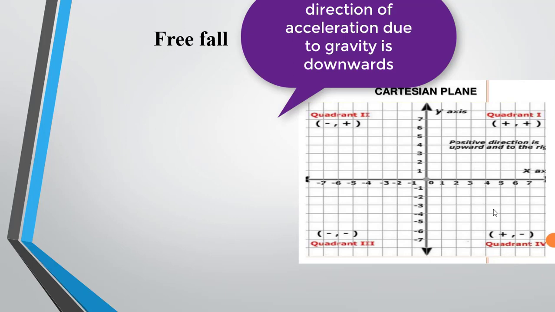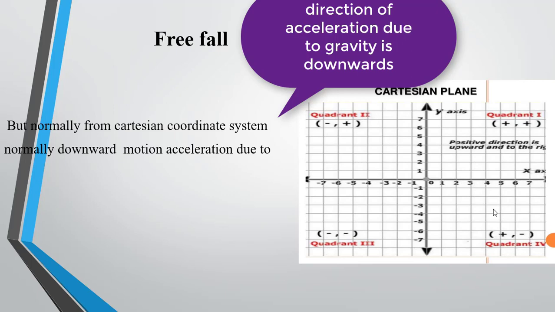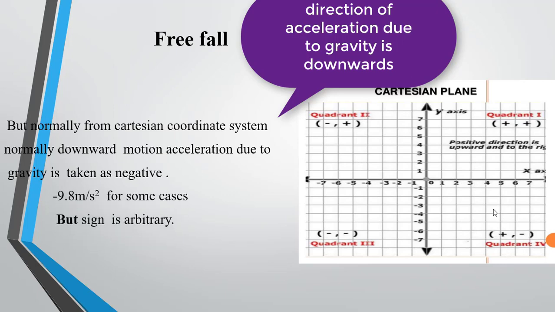But most of the time the value of g is taken as minus 9.8 meter per second square, because in our Cartesian plane, if a body is moving downward, it is moving along the negative direction, so we take it as negative. But the sign is arbitrary and we can take it as per our convenience.